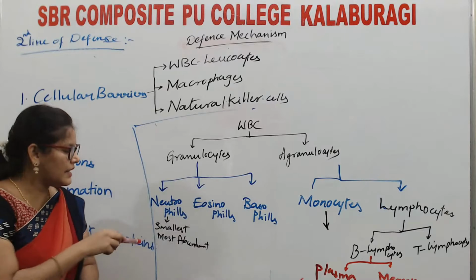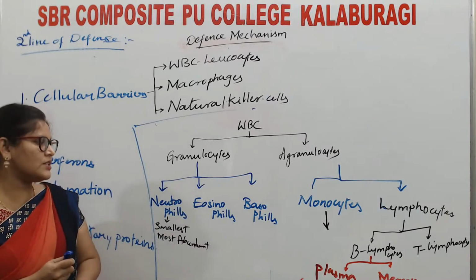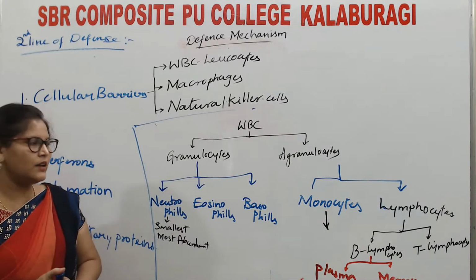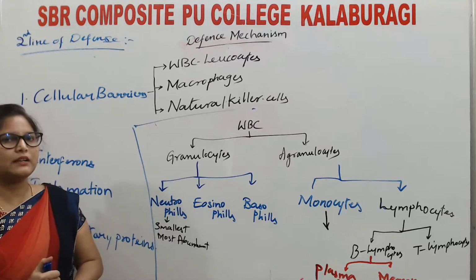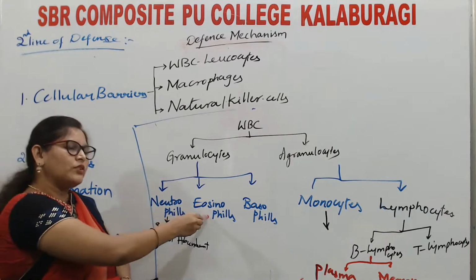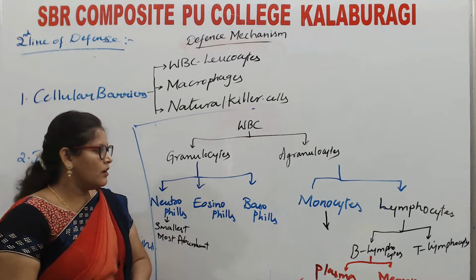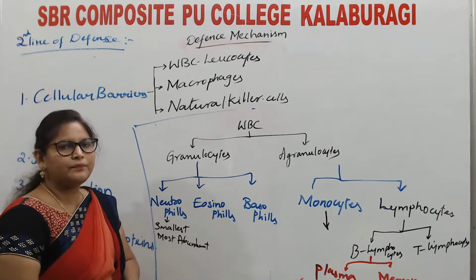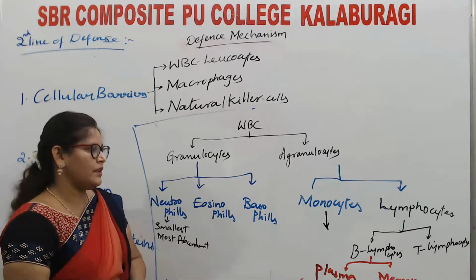Neutrophils are stained with neutral dyes, whereas eosinophils with acidic dyes, whereas basophils with basic dyes. So eosinophils are also known as acidophils. All these help in immune responses.